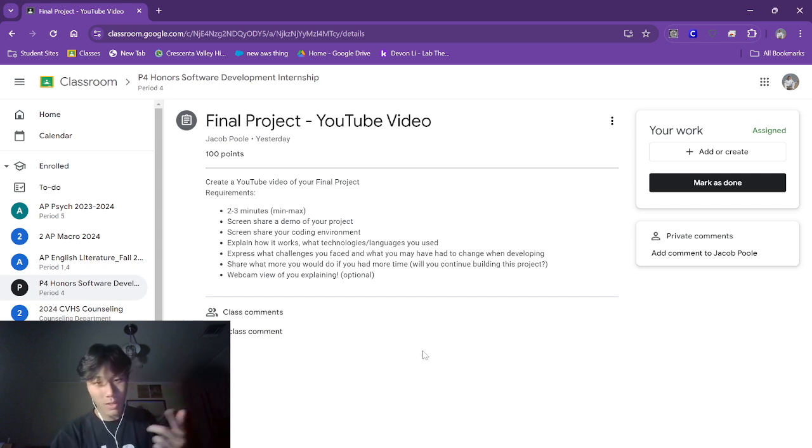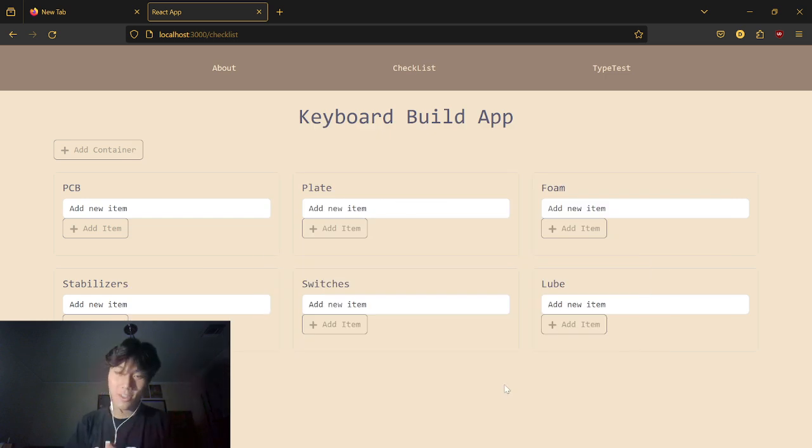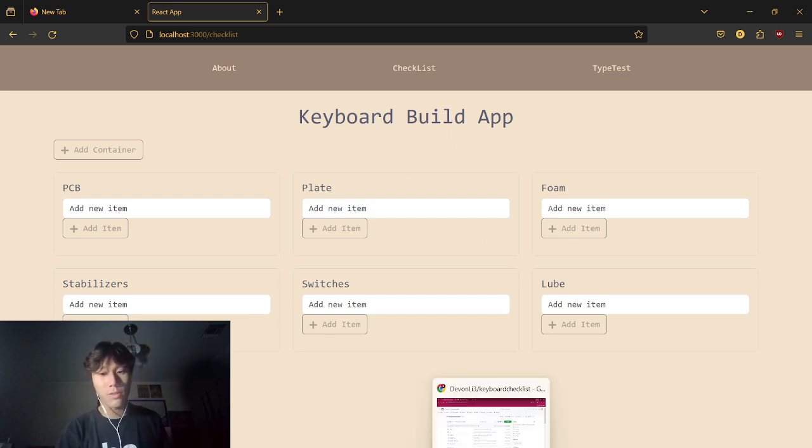Anyways, let's see. What were some challenges that we faced? I'm going to say the biggest challenge that I faced was actually the CSS, because a lot of these cards are very finicky.